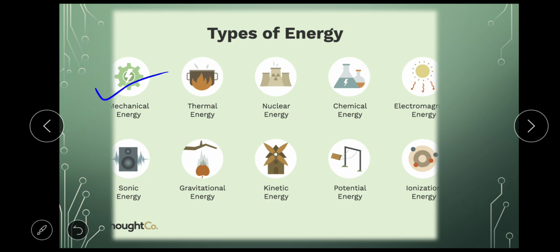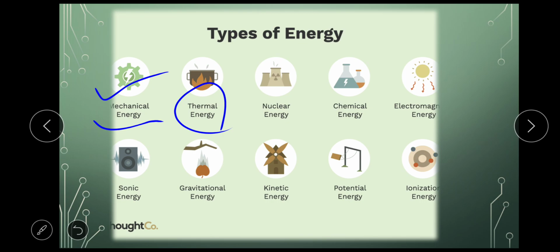The first is mechanical energy. Mechanical energy is when an object is in motion. Whenever an object is moving, like a fan, it's constantly moving in a rotational direction, so it possesses mechanical energy. What is thermal energy? Thermal energy is the energy because of heat.